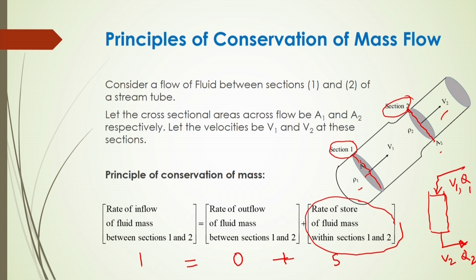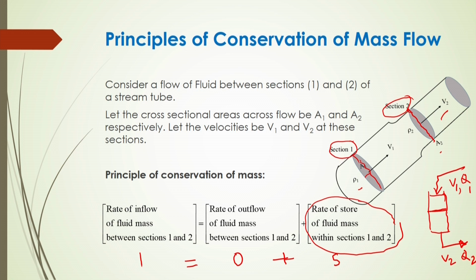Here the cross sections of this pan will be the same. So, in this case, if the flow rates Q1 and Q2 are the same, then there will be no increase of storage of liquid inside the pan.